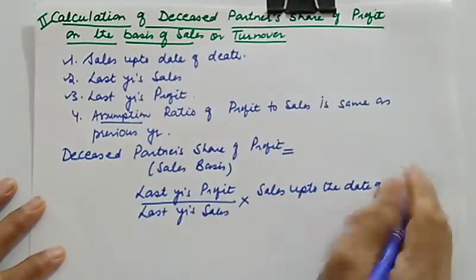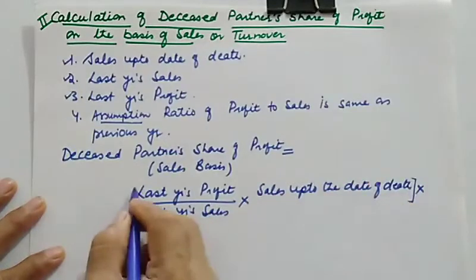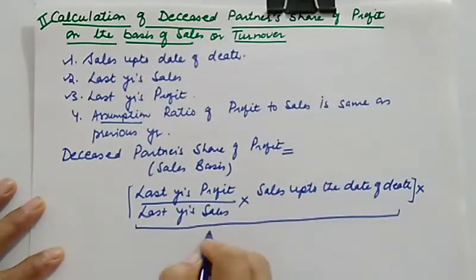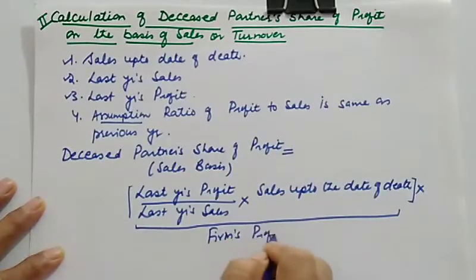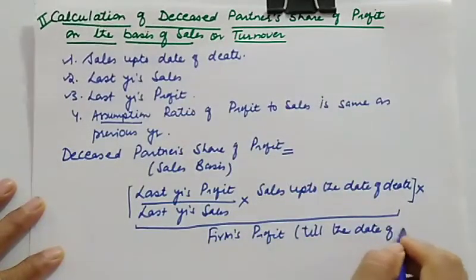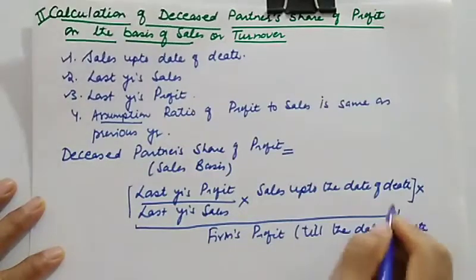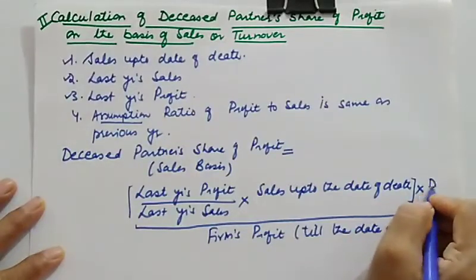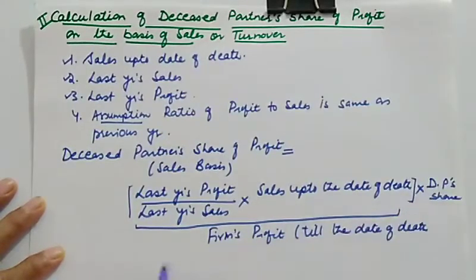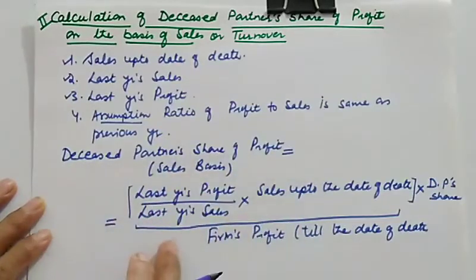So with this you will get the firm's profit till the date of death. But we want deceased partner share, so we will multiply this by deceased partner's share of profit. This way you will be able to calculate deceased partner share of profit.